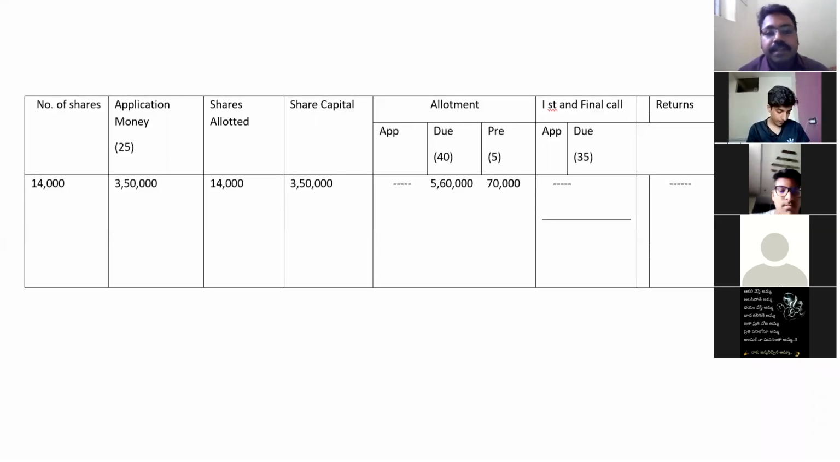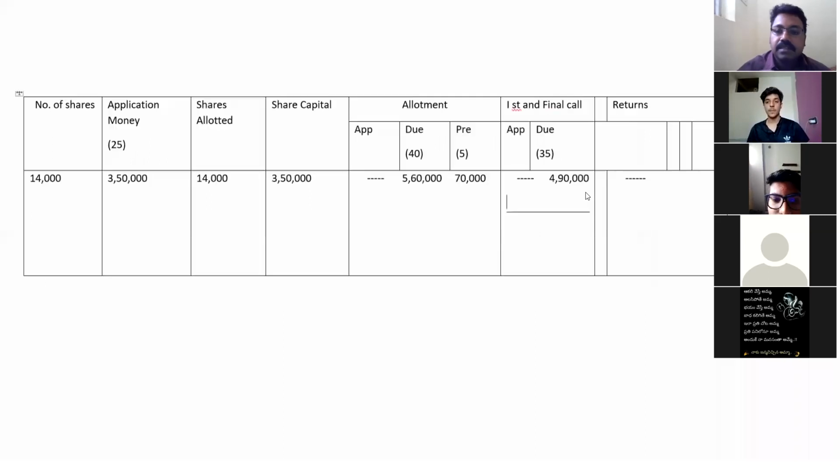Okay. Next. After 3 months, the company will again go for the first and final call, and shareholders have to pay the first and final call amount. So 14,000 shareholders, 14,000 into 35, that is 4,90,000. But in the question, it is given that a 200-share shareholder did not pay the first and final call. So 200 into 35. All scenarios you have to see.